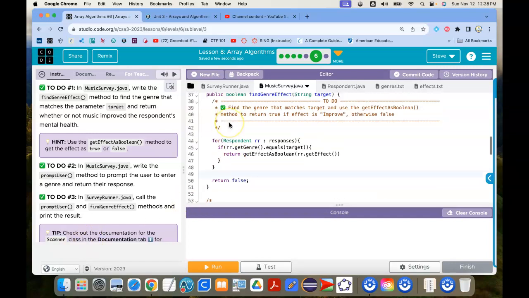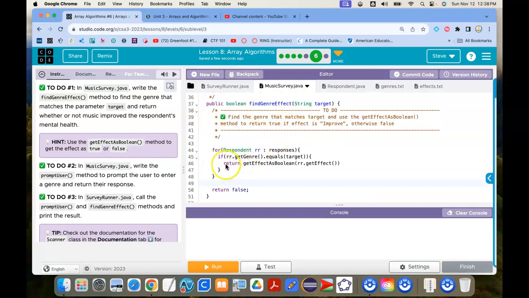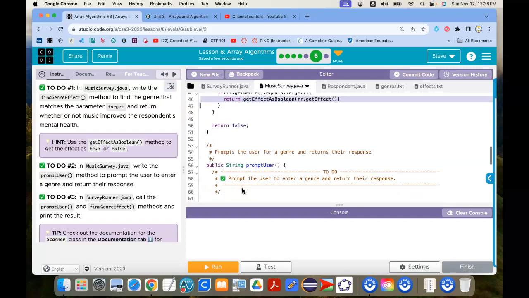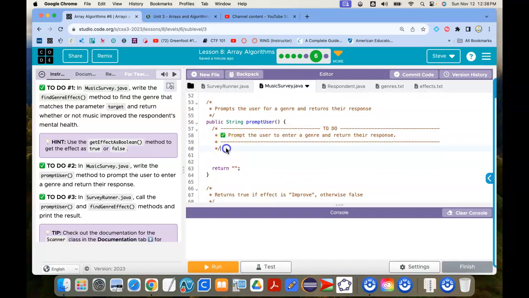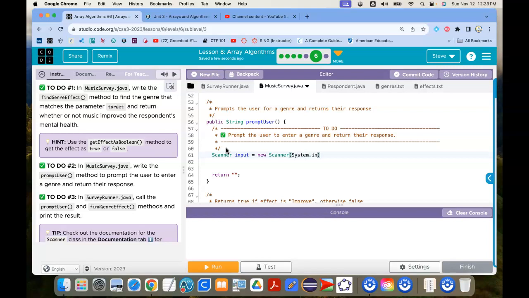This method, find general effect, is going to return whatever the get effect as Boolean returns, but it's got to return something. So we'll just have it return false if it's not going to return something that is improved. And now let's go down here and do the prompt. All right, so we want to create a new scanner object. We'll call that input. And that is a new scanner. And that will take a system.in.